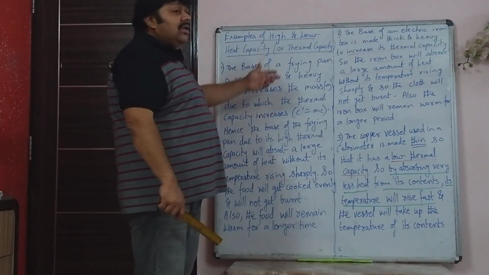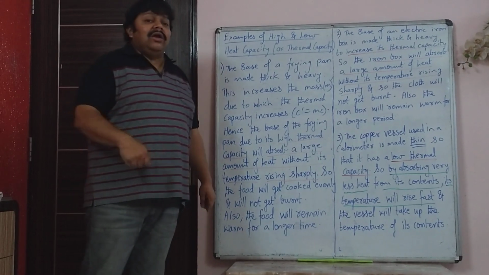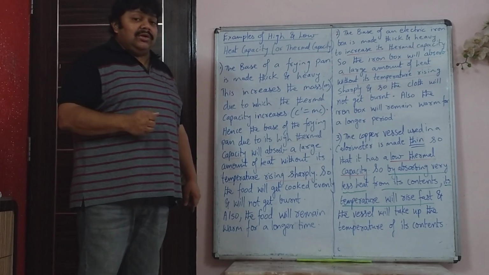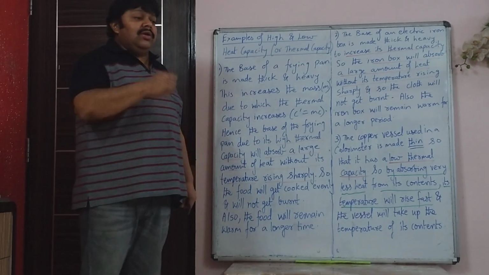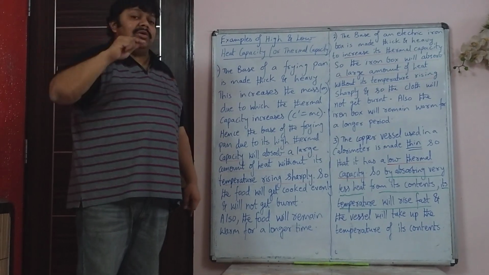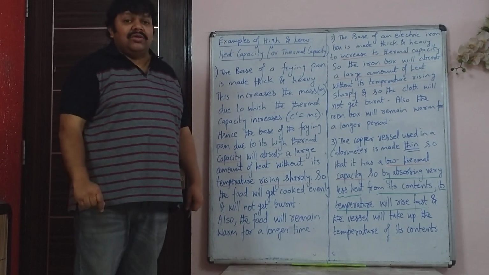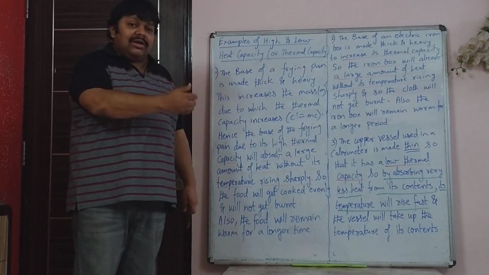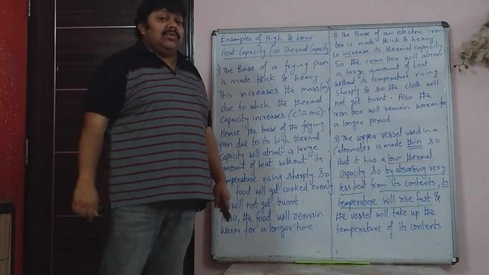Now, another similar give reason based on that itself is, the base of the electric iron box is also made heavy. This is done again to increase the thermal capacity. What will happen if you take an extremely thin piece of iron, heat it and put it on the cloth? That iron will be at an extremely high temperature because its mass is less. So as soon as you put it on a cloth, there will be a line and a hole on the cloth. The cloth will get burnt, because it is not being given the required temperature, it is given a very high temperature. It requires some heat, but the temperature has to be maintained.